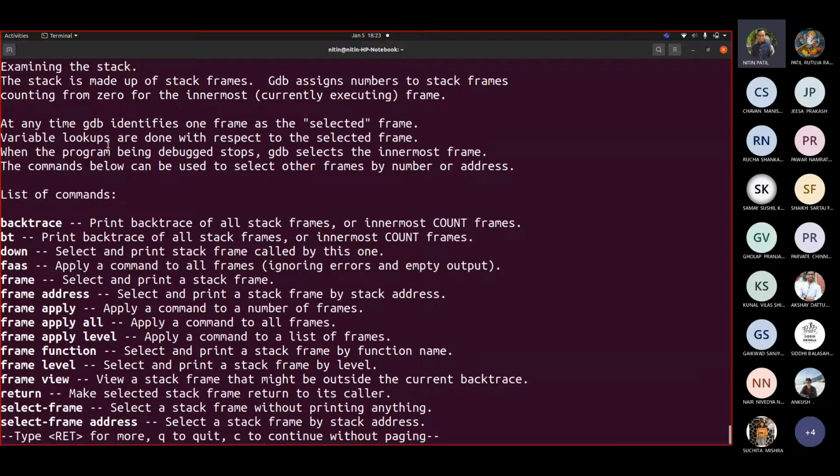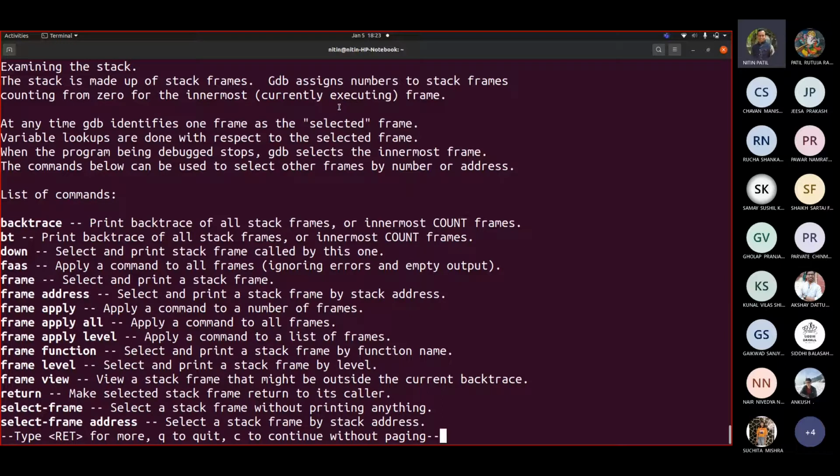Stack is made up of stack frames. GDB assigns numbers to stack frames, counting from 0 for the innermost currently executing frame. Now you must have seen that our main code called a function, and that function in turn called another function. Which is the current function? That would be the innermost stack.